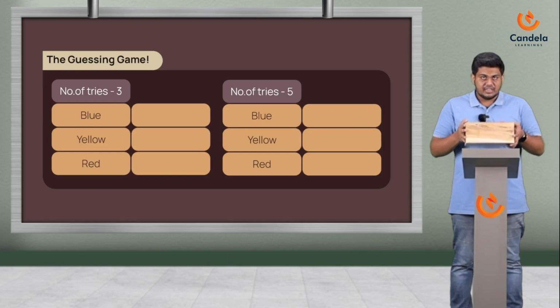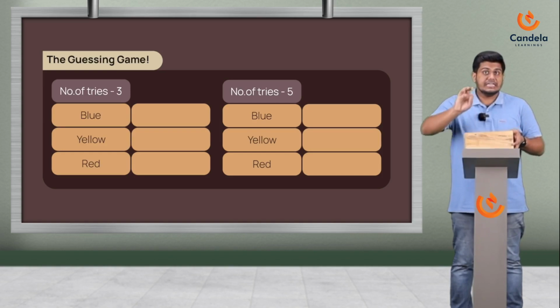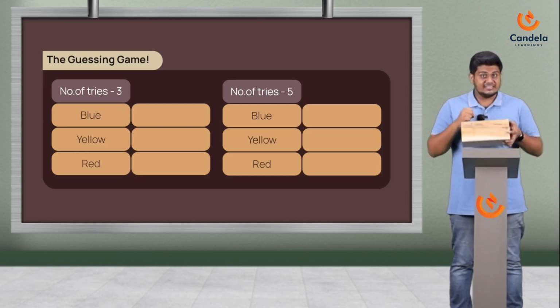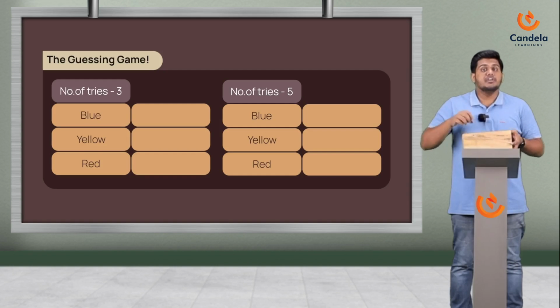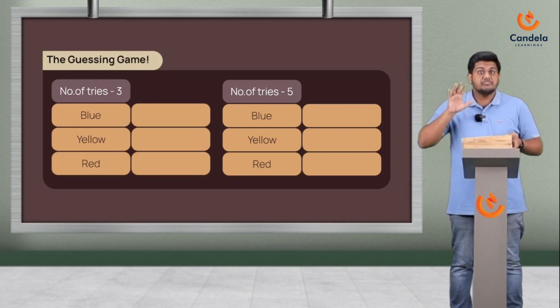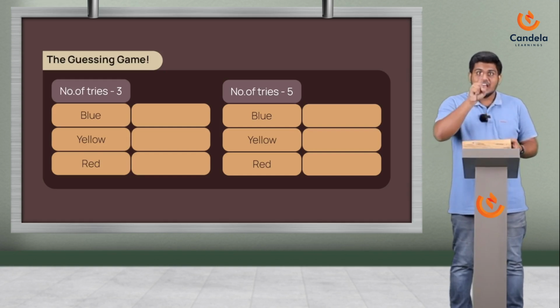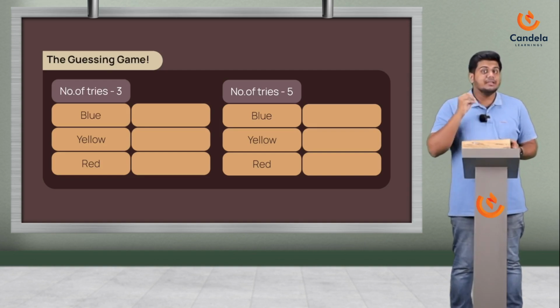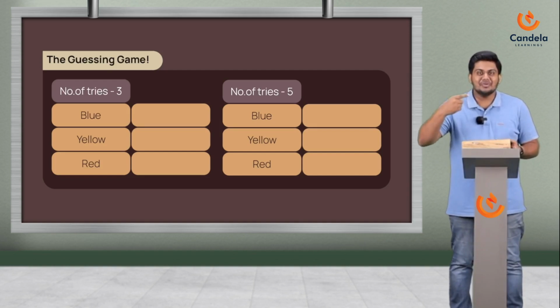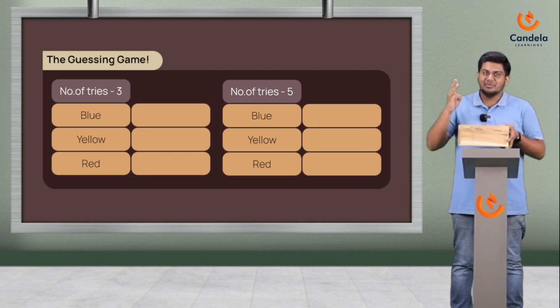The first try, I will take a bowl from this box without looking three times. In the second try, I will take a bowl from this box five times. And you have to guess, before me doing this, how many times will I get a blue bowl? I will repeat it one more time. I have a box full of three bowls.